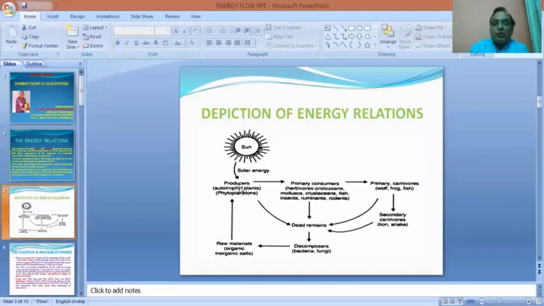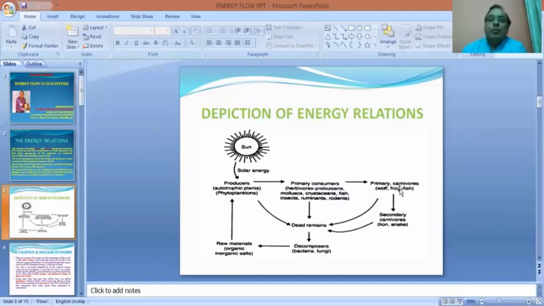Then these plants or the producers are consumed by the primary consumers. Primary consumers are those consumers which depend upon the plant resources for their food. In other words, they are herbivores. They feed upon the plants. So the primary consumers consume the food produced by the producers, getting the energy from the solar radiation. And these primary consumers are again taken by primary carnivores.